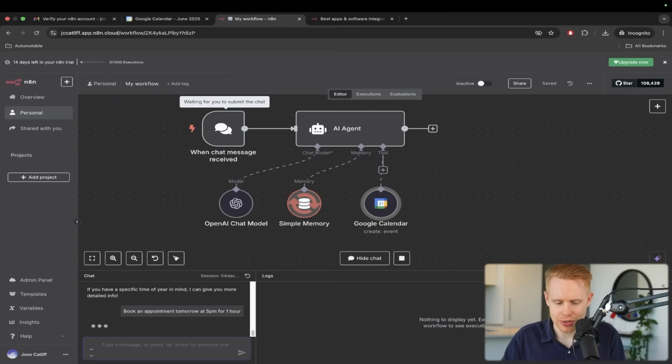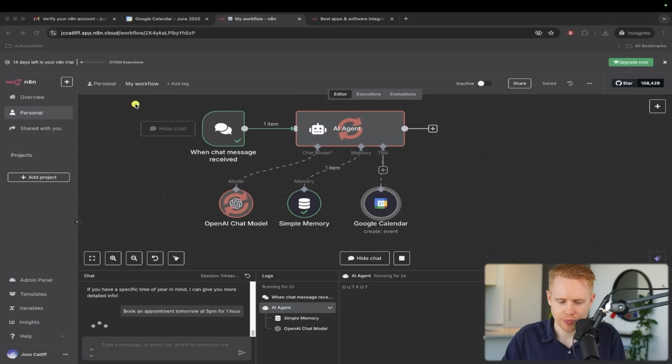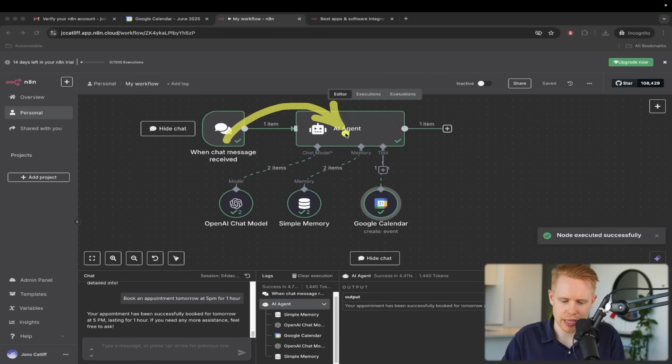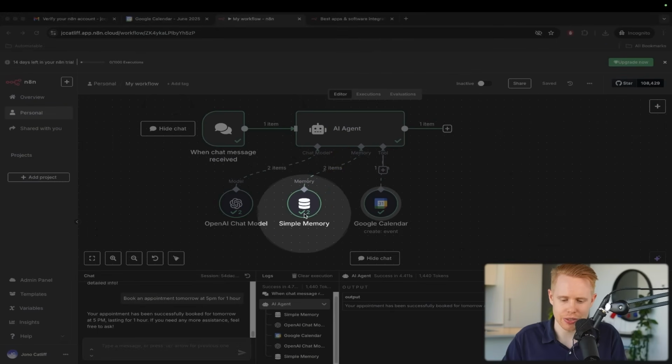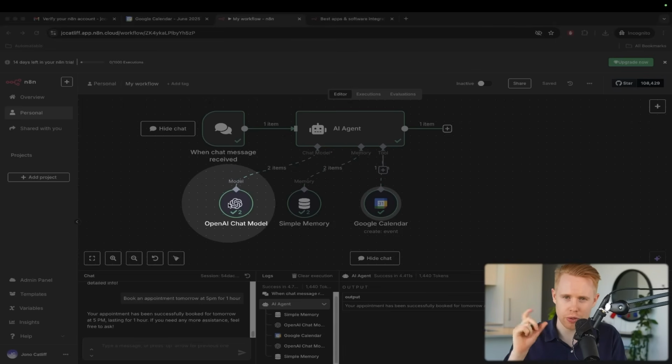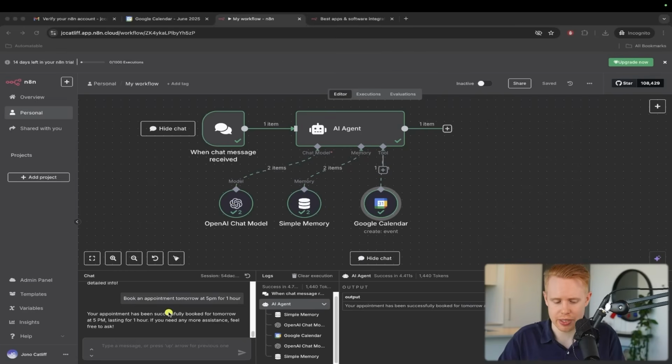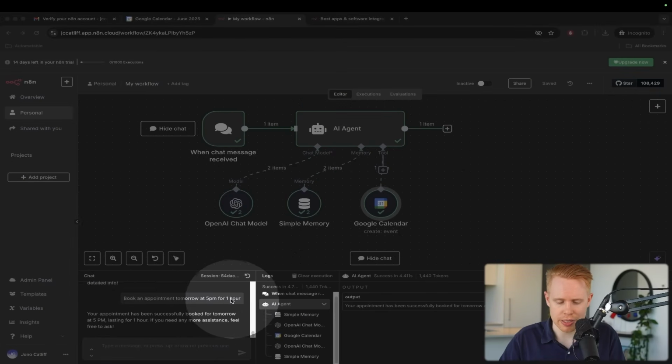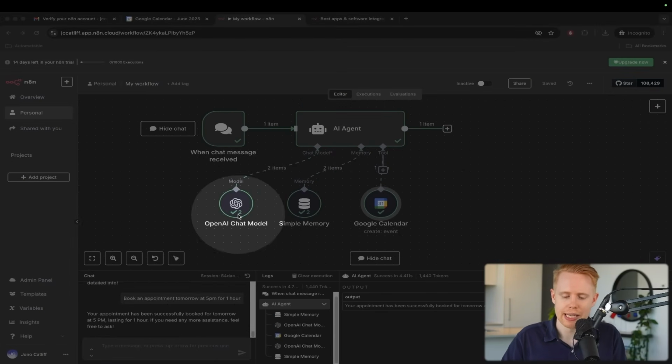We'll click enter here, and now we have sent a message over to the AI agent. It's pulled in the memory of the past conversations, so it's just remembering what's been said in the past and whether any of it is relevant. Then it goes over to the AI chat model, and it's going to formulate a response. It's thinking, what does that actually mean?